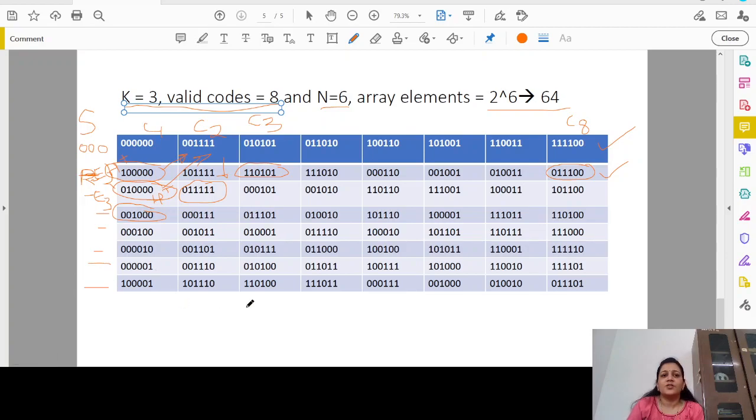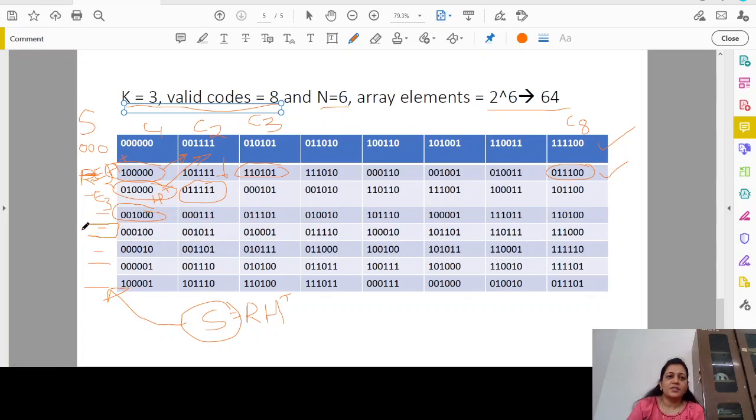Now, as soon as you receive a particular code vector, multiply that received vector with H transpose and calculate the syndrome. Whatever syndrome you have calculated, just verify which syndrome value it matches.